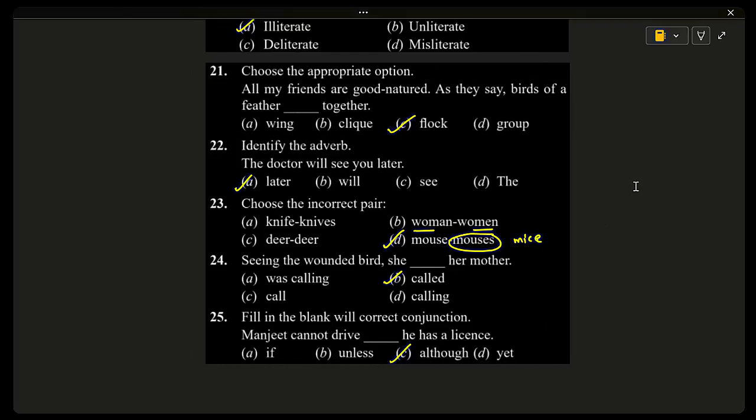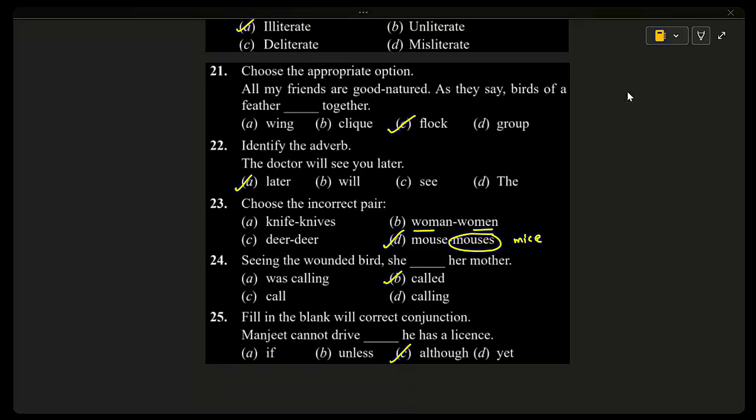Okay? Sir, unless means not having a license, they cannot drive. Yeah, that is okay. He cannot drive unless he has a license. But some people can drive even though they don't have a license, right? Okay, sir. His ability of driving.